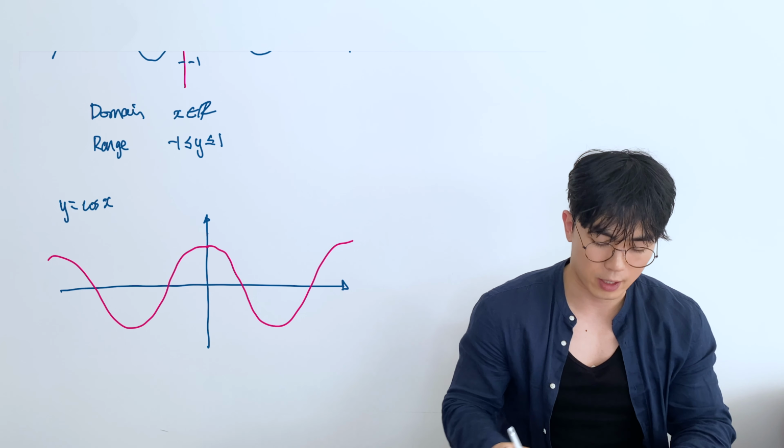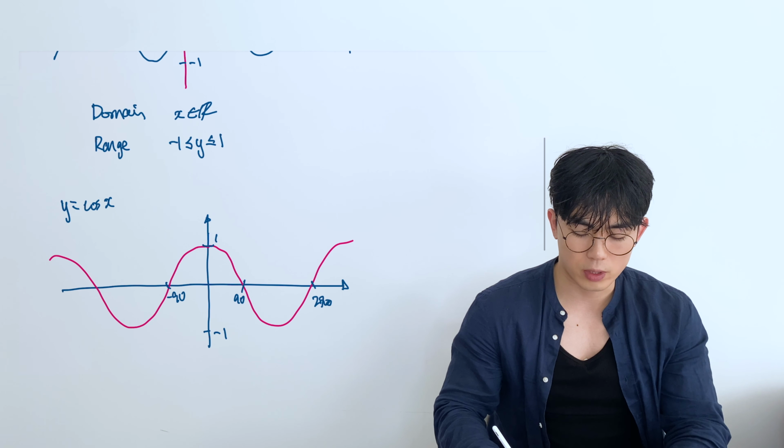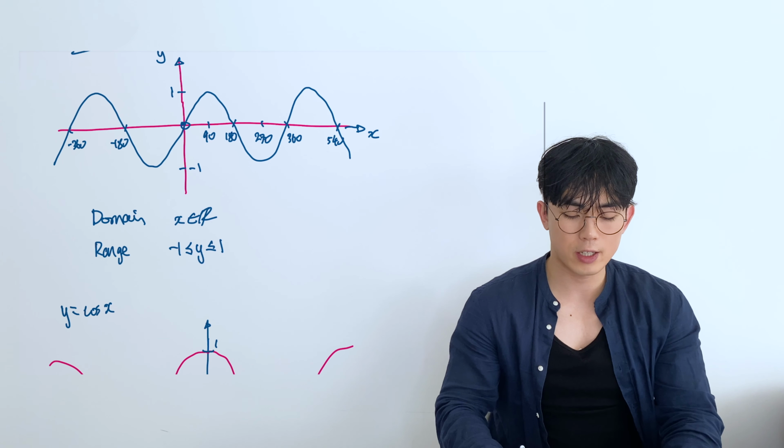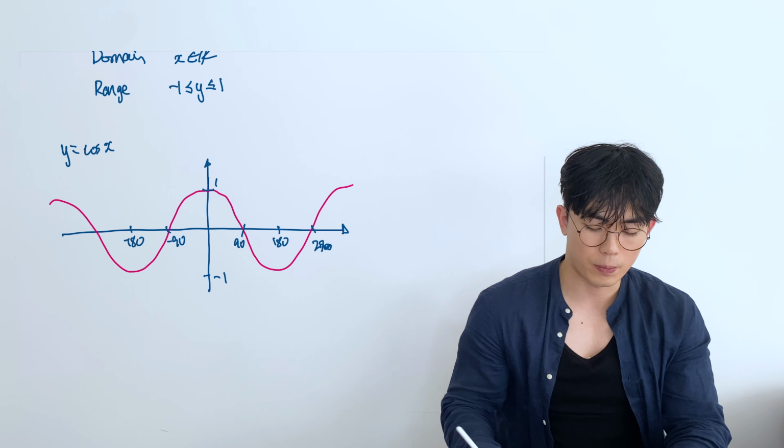So first things first, it crosses the y-axis at 1, with maximum 1 and minimum -1, same as the sine. Now this point here where it crosses the x-axis, for the sine graph it was at 180 and multiples of 180, right? This one here is going to be 90 degrees and -90 degrees. So this one will be 270 degrees. So it's essentially like the sine graph just moved left by 90 degrees. And so the minimum would be at 180, this would be -180, and so on.